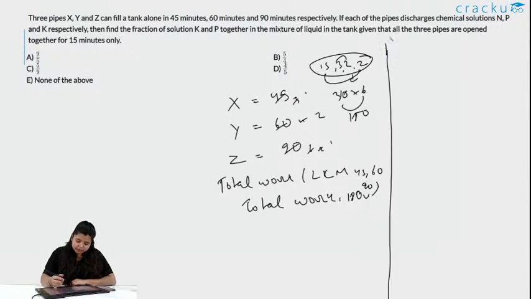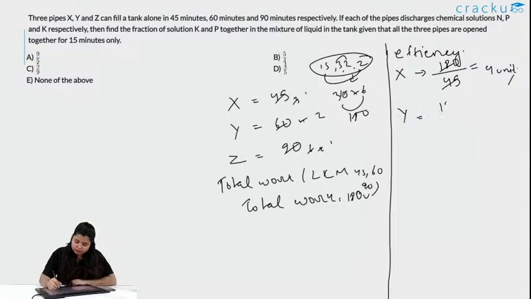Now, efficiency. Let us see, the efficiency of x will be the total work divided by the time it is taking to do that work. So, what is it? It is 4 unit per time, y is equal to 180 by 60, it is 3 units, and z is equal to 180 by 90, so that is 2 unit, right.